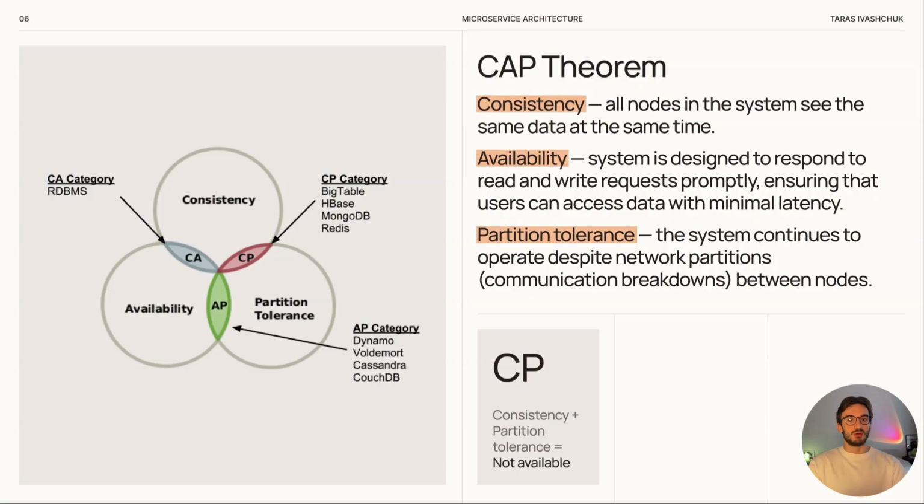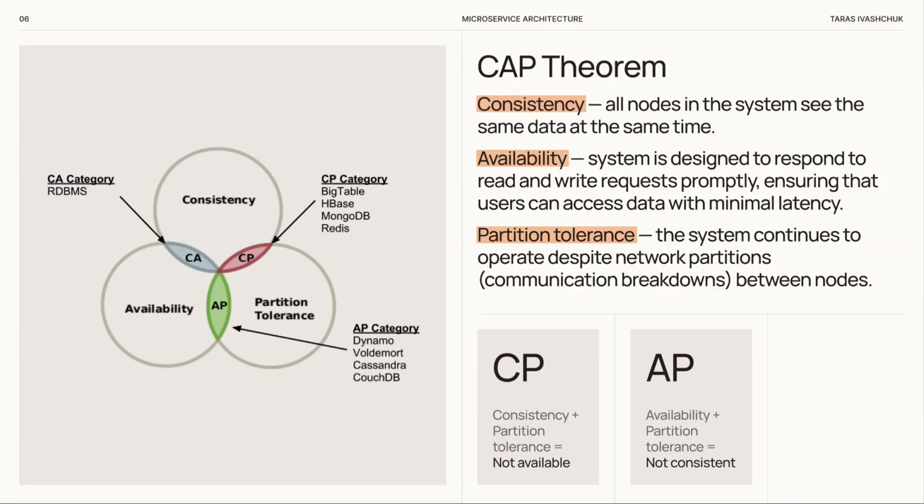Availability and partition tolerance. In this case, the system is available and tolerant to partitions, but it loses immediate consistency. The system is always open and processes requests, but data may not be the same on all nodes right away. Each server accepts and processes requests even if they do not match with others. So temporary differences can appear. This approach is often linked to the idea of eventual consistency, where data becomes the same across the system after some time. But right after any update, it may be inconsistent.